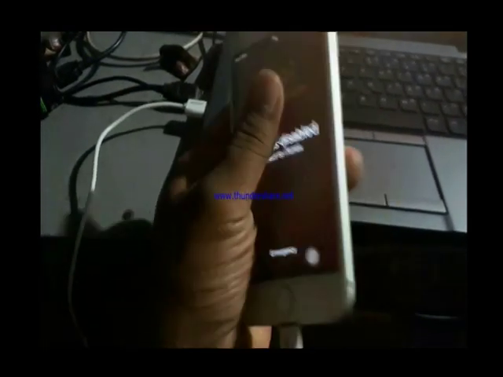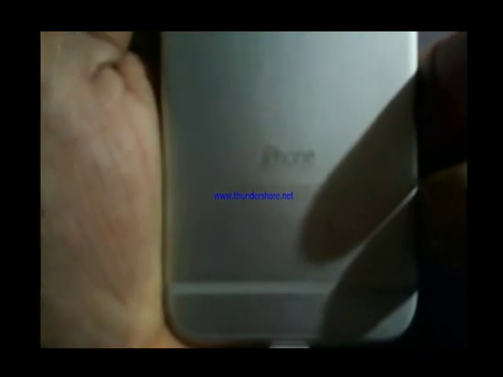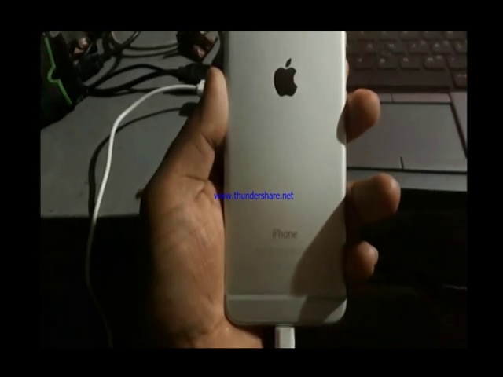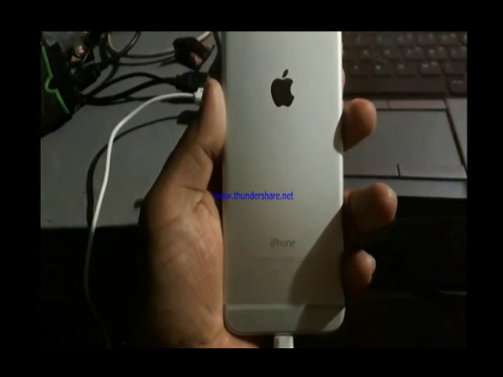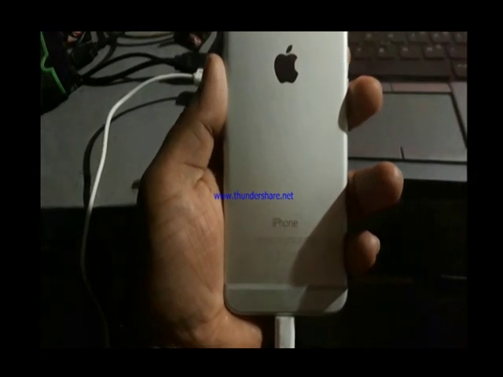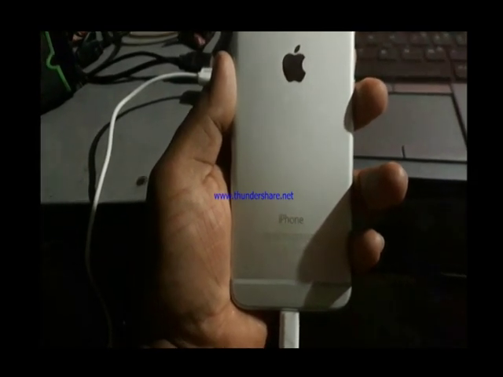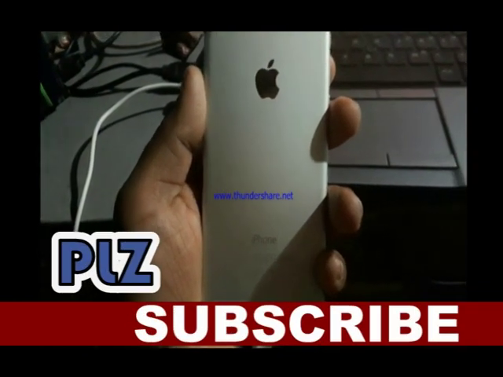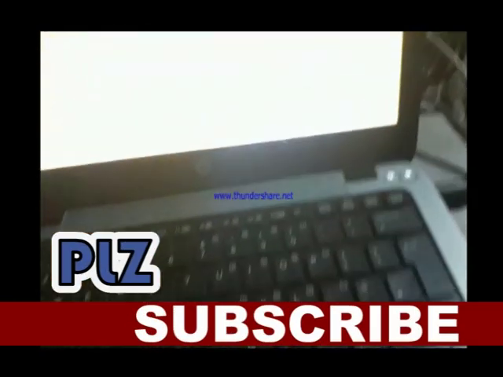First of all, you must see these models. I have this iPhone 6 now. This phone's problem is that iPhone is disabled. So look at the models and download the IPSW firmware. I give you this IPSW firmware in my video description links. I have already downloaded this IPSW firmware.